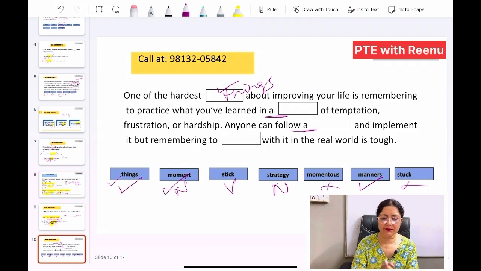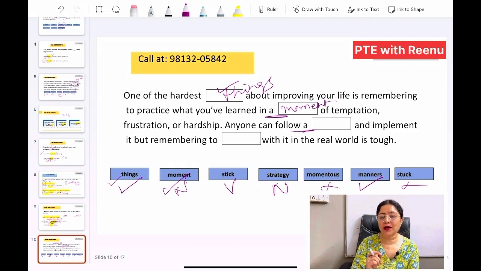So let's see which will be favorable in which fill in the blanks. So first, if we see, life is remembering to practice what you have learned in a dash of temptation, frustration, hardship. What are these? You feel frustrated, there is a moment of frustration, there is a moment of hardship. Okay, so we can write over here moment, but let's go ahead with the next one also.